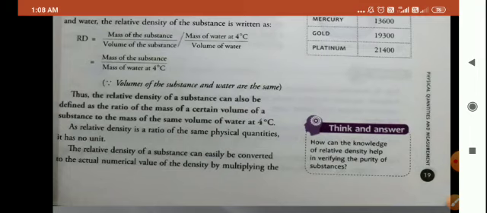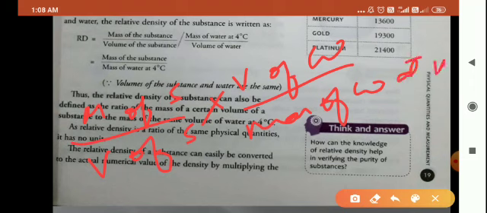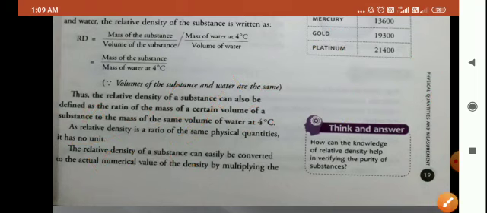Now when we change this division sign into multiplication, it can be written as mass of substance upon volume of substance into volume of water upon mass of water at 4 degrees Celsius. Since both the volume of the substance and volume of the water are same, both will get cancelled. So we are left with mass of substance upon mass of water at 4 degrees Celsius.